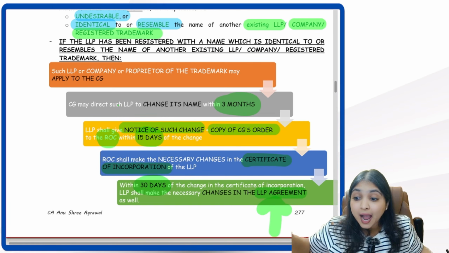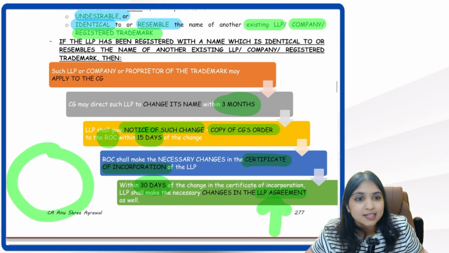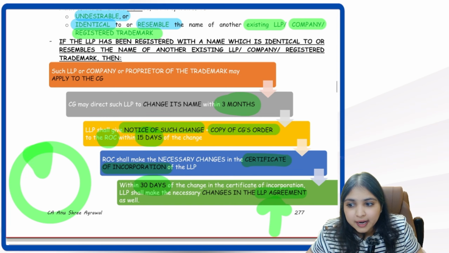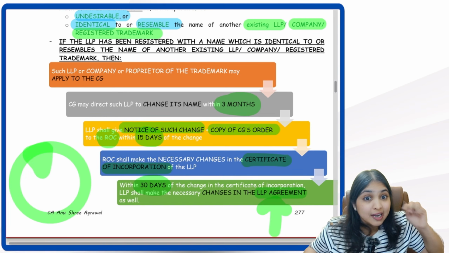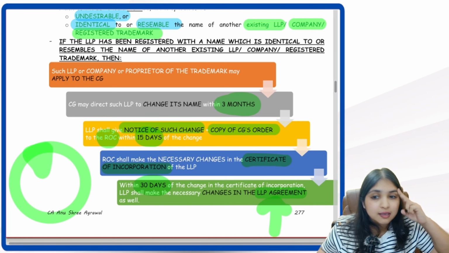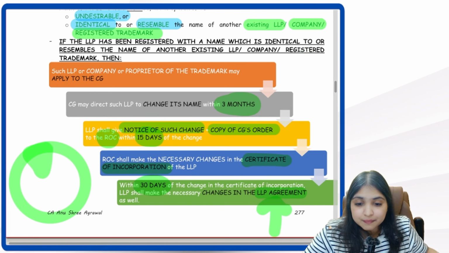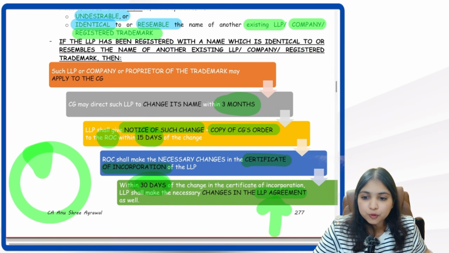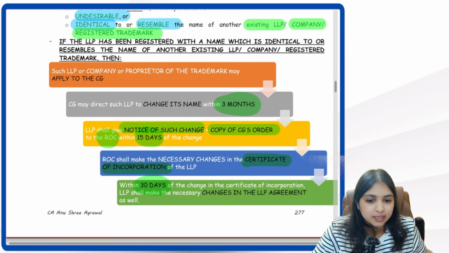Do you remember I had shown you the 8 contents of the LLP agreement? In those 8 contents, do you remember one of the contents was the name of the LLP? So in the LLP agreement, I have the name of the LLP, right? Here we are changing the LLP's name. So even in the LLP agreement, we'll have to remove the old name and put the new name within how much time? Within 30 days.